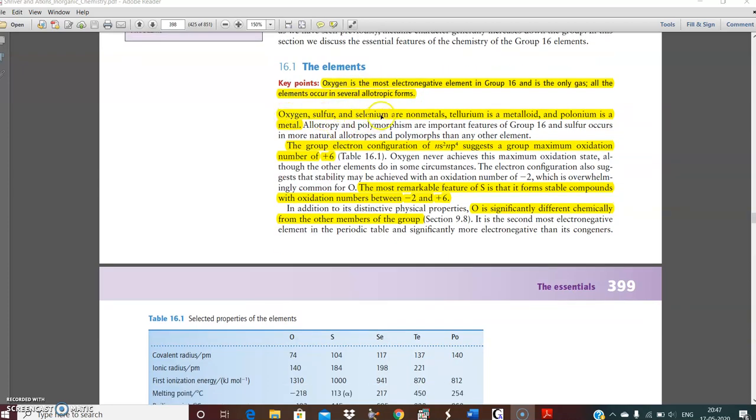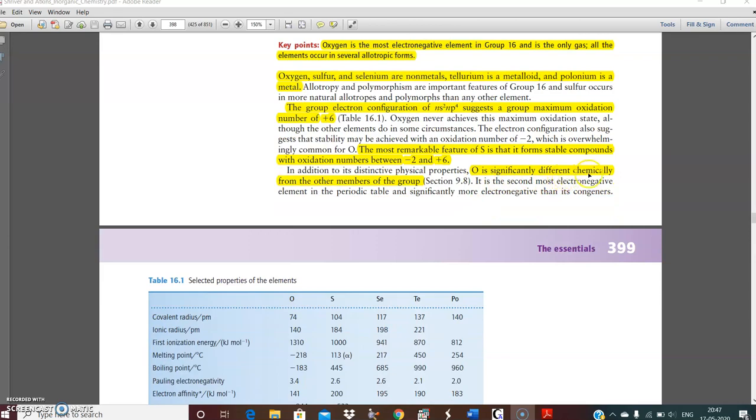Oxygen, sulfur, selenium are non-metals. Tellurium is a metalloid and polonium is a metal. A metalloid has the properties of both metal as well as non-metal. As I said, it is the ns2 np4 configuration. It may attain oxidation states from +6 to -2. The most remarkable feature of sulfur is that it forms stable compounds in the -2 state.